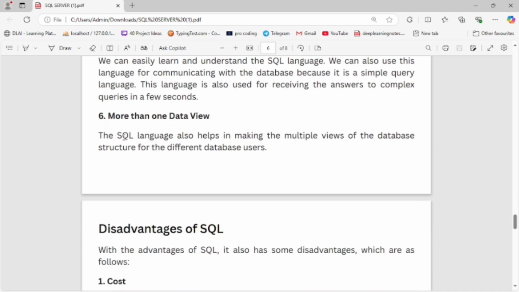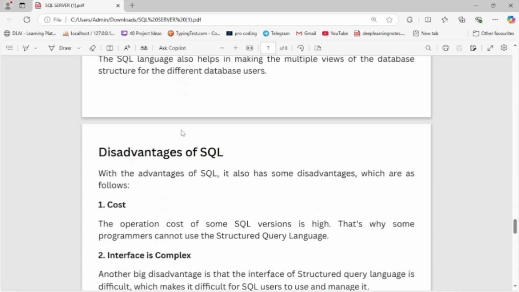Now let's study the next advantage of SQL: more than one data view. We can see more than one view of the data and the relations of data. The SQL language also helps in making multiple views of the database structure for different database users.